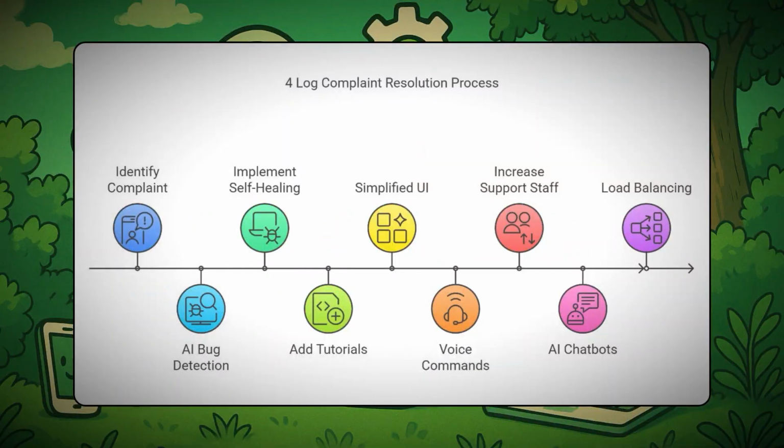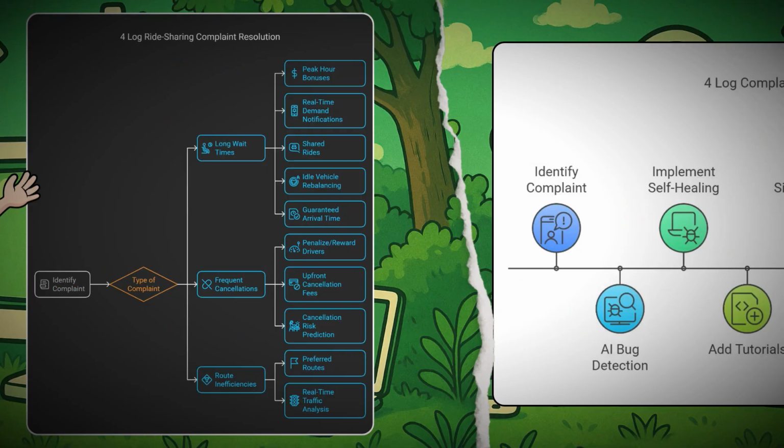The next visualization shows how we can resolve complaints. We can do so by identifying the type of complaint. Then we can also implement AI bug detection and AI chatbots. And we can implement self-healing in our systems. We can add tutorials that will help the users. We can simplify the UI and so on.